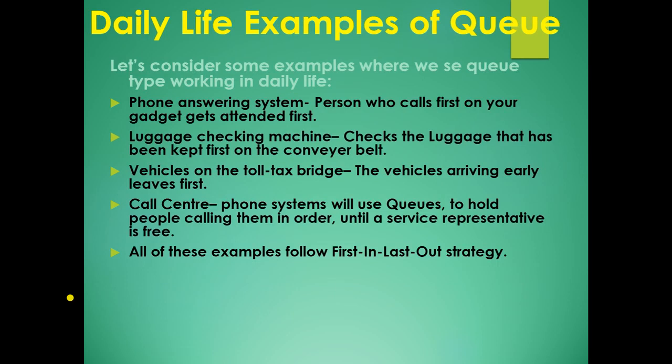Now, daily life examples of queue. You can use a queue when you are answering the phone system, where the phone call that comes first is answered first. Next is the luggage checking machine. Next is the vehicles at a toll tax bridge. Next is the call center. And all of these examples follow the first in first out strategy.